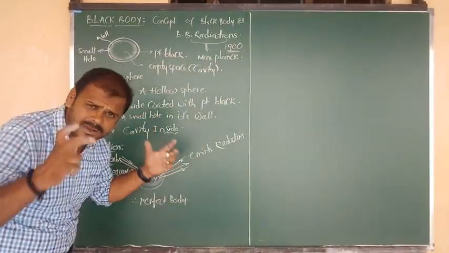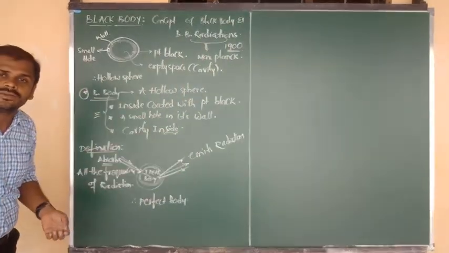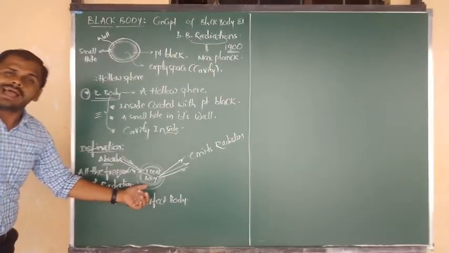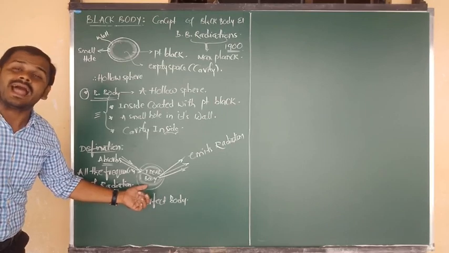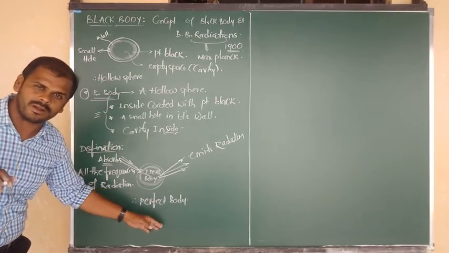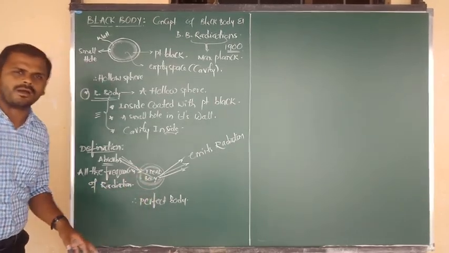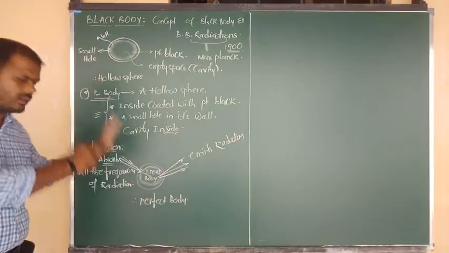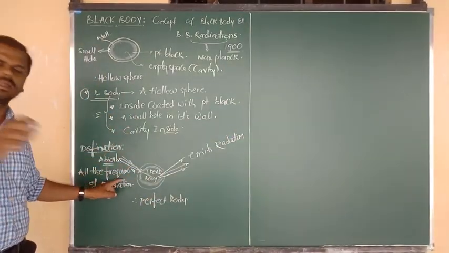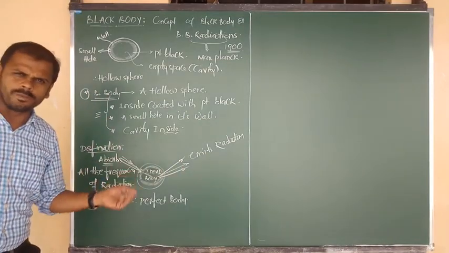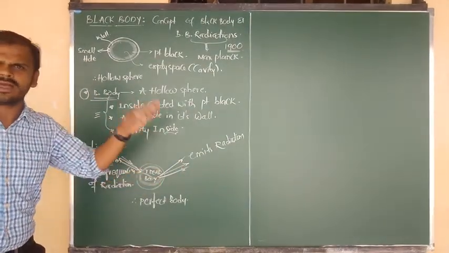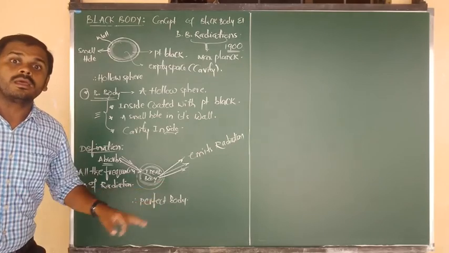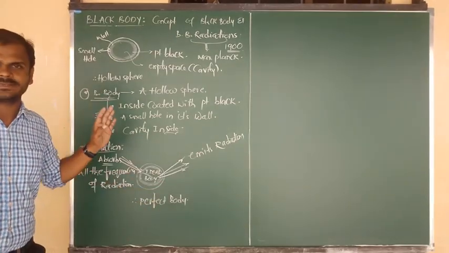Just try to remember the definition. It is an ideal body, or a perfect body, which can absorb and emit all the frequencies of radiation: low frequency, high frequency, low wavelength, high wavelength, irrespective of the characteristics.